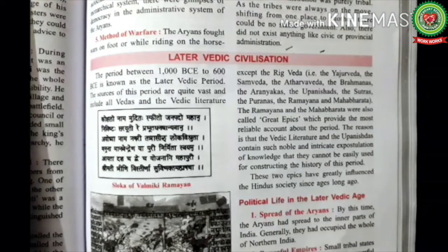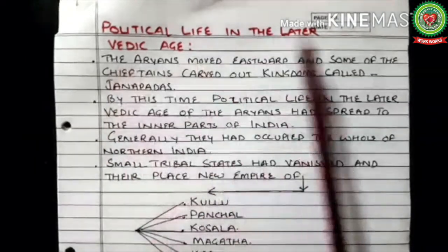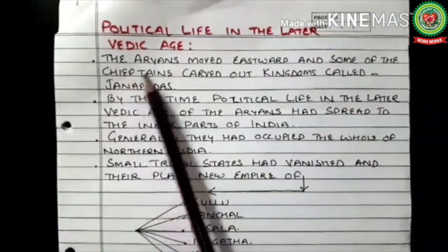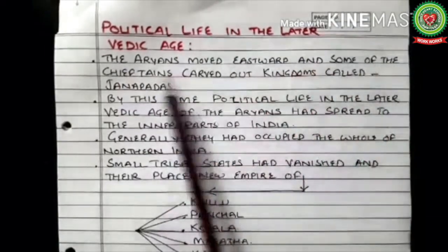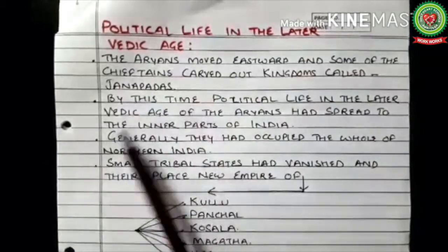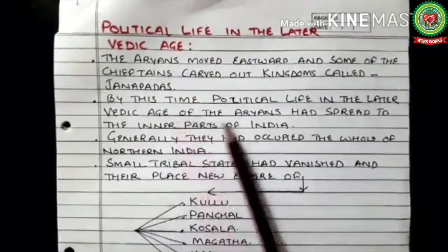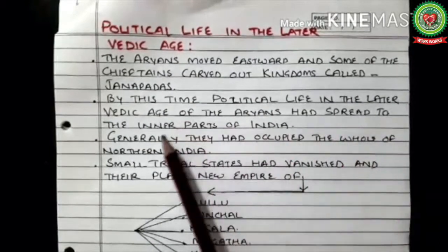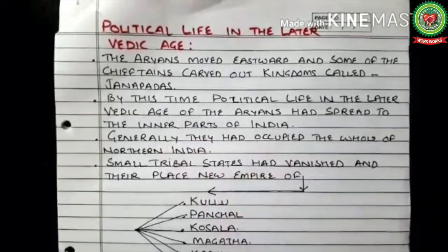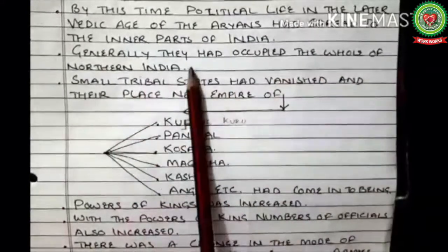As the Ramayana details a more advanced stage of civilization, now we will discuss the political life in the later Vedic age. The Aryans moved eastward and some of the chieftains carved out kingdoms called Janpadas. By this time, the Aryans had spread to the inner parts of India. Generally, they had occupied the whole of northern India.